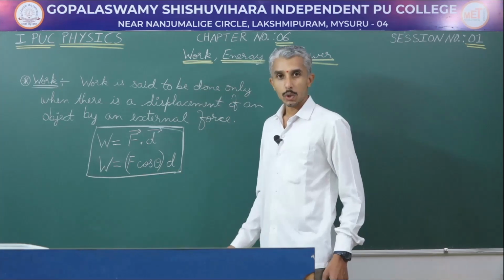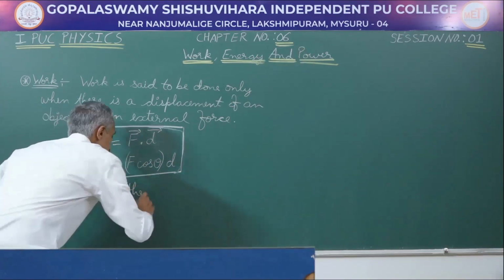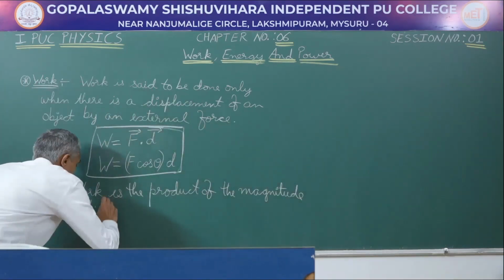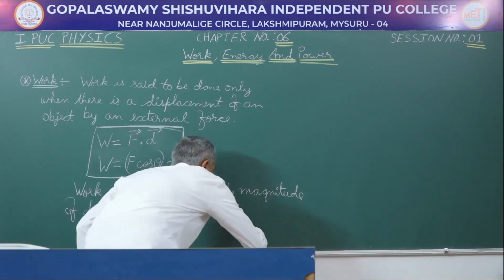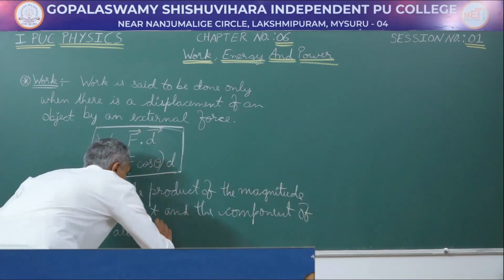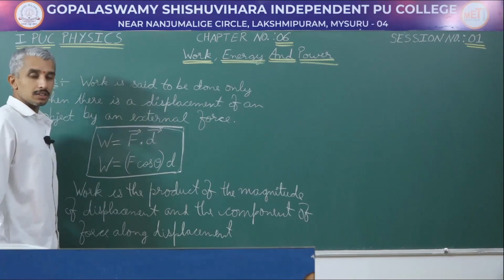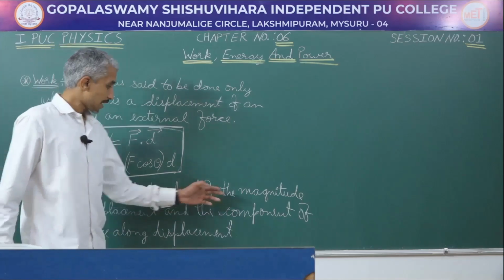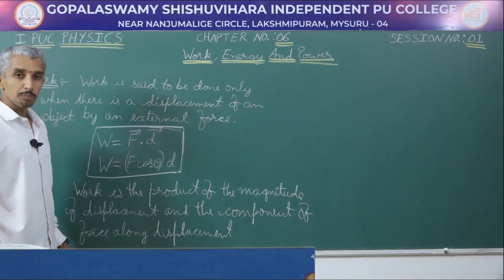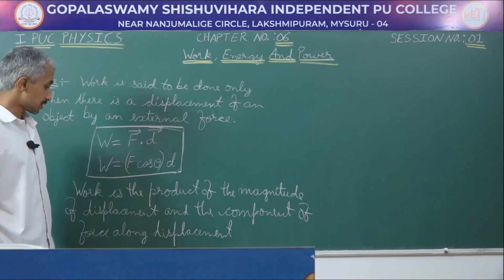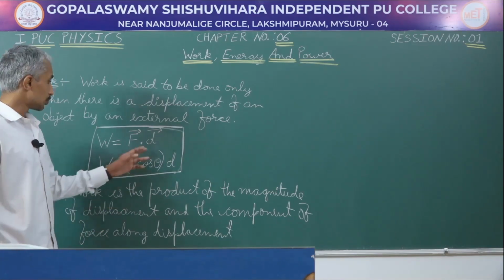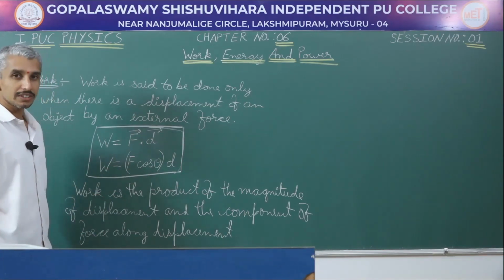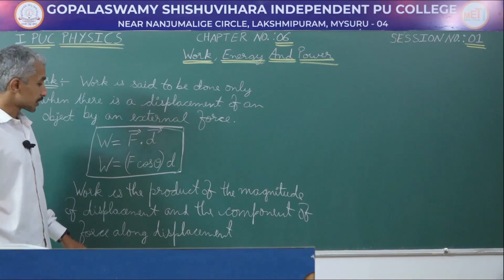From this formula, now I define work as the product of the magnitude of displacement and the component of force along displacement. If we are to calculate the work done by any external force, then it is the product of the magnitude of the displacement and the component of force along displacement. Here we are not going to take the component of displacement along the force, but more rightly it is the component of force along the displacement. This is the mathematics of work done.